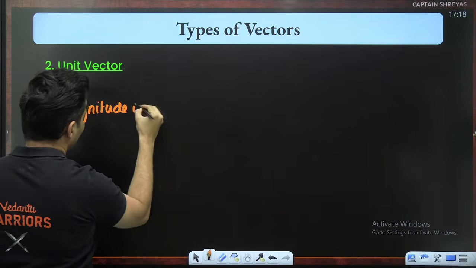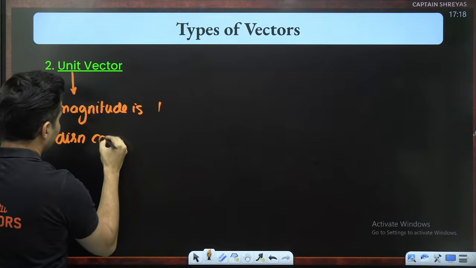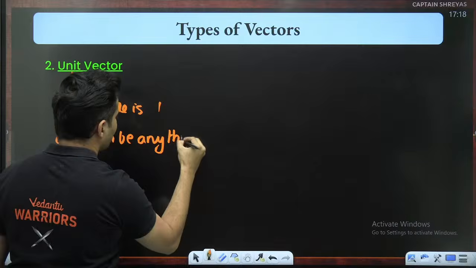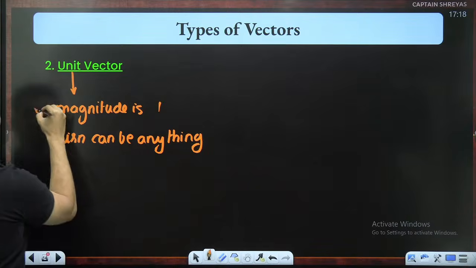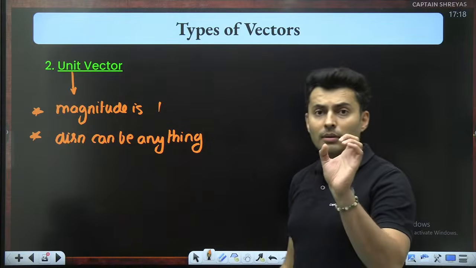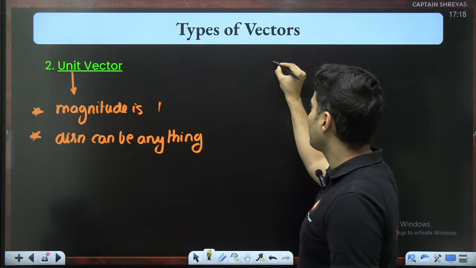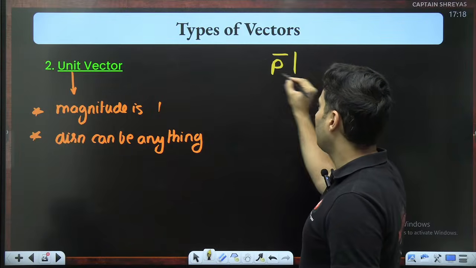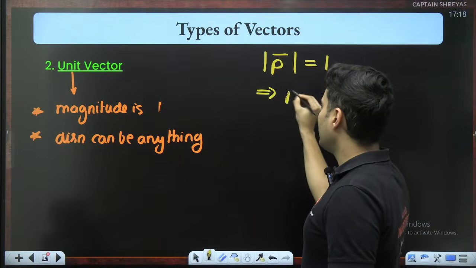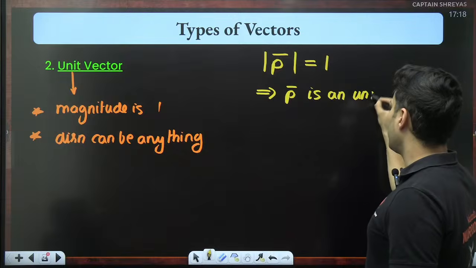The magnitude is 1, and the direction can be anything. Direction doesn't matter. The main thing is that the magnitude should be 1. Now, one example: if I take the modulus of the p vector and it is 1, then it implies that the p vector is a unit vector.